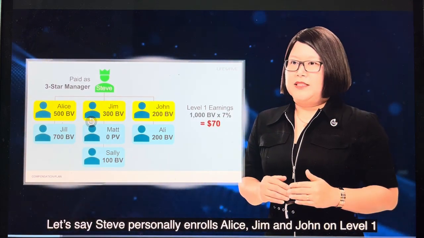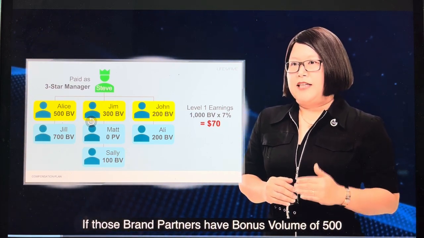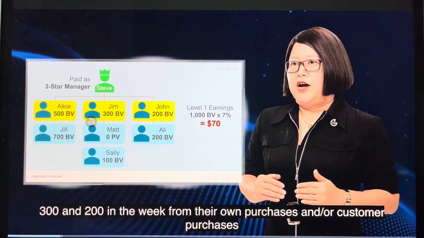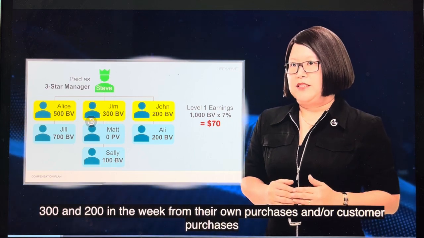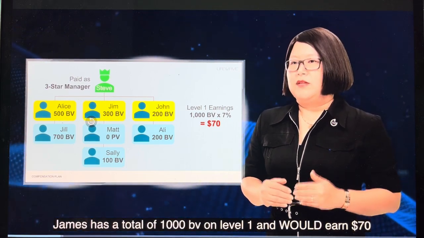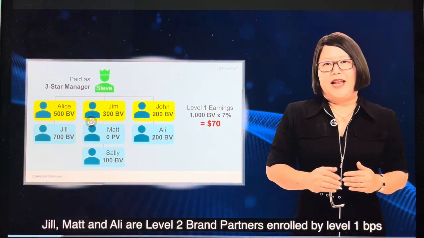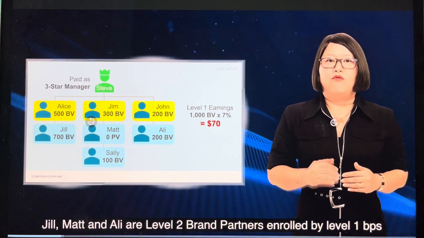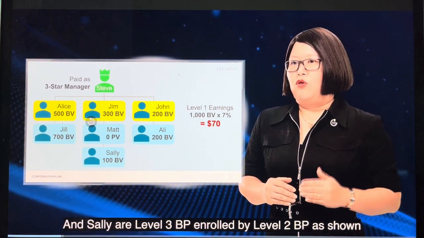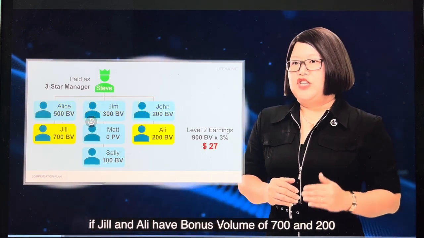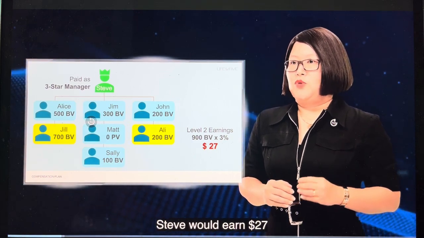Let's say Steve personally enrolls Alice, Jim, and John on level 1. If those brand partners have bonus volume of 500, 300, and 200 in the week from their own purchases and all customers' purchases, Steve has a total of 1,000 bonus volume on level 1, and he would earn $70. Jill, Matt, and Ali are level 2 brand partners enrolled by the level 1 brand partners, and Sally is a level 3 brand partner enrolled by level 2 as shown. If Jill and Ali have bonus volume of 700 and 200, Steve would earn $27.